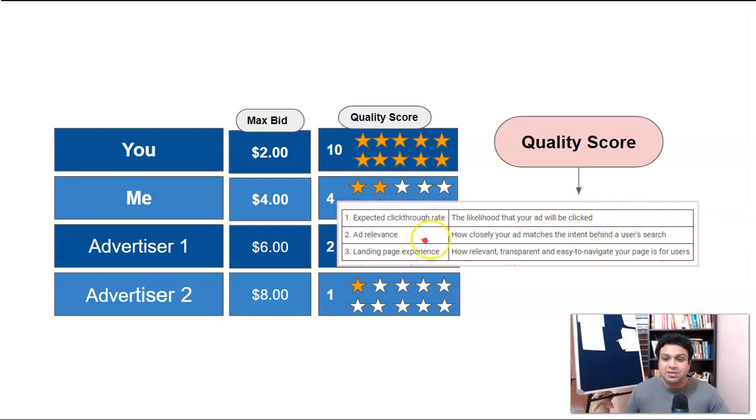Okay, ad relevance: how closely your ad matches the intent behind a user's search. If somebody is typing diabetes, your landing page and your ad should have the same products, the same keywords there. Okay, then only Google is going to give you a higher quality score out of 10. Then, guys, your landing page experience: how relevant your landing page is to the offer as well as the user keyword. Okay, transparency, easy to navigate, and on-site time.